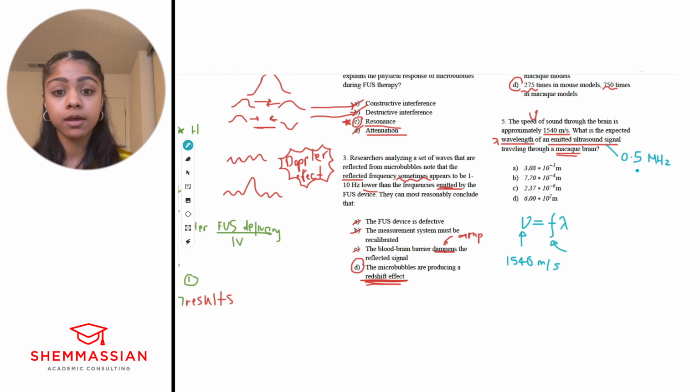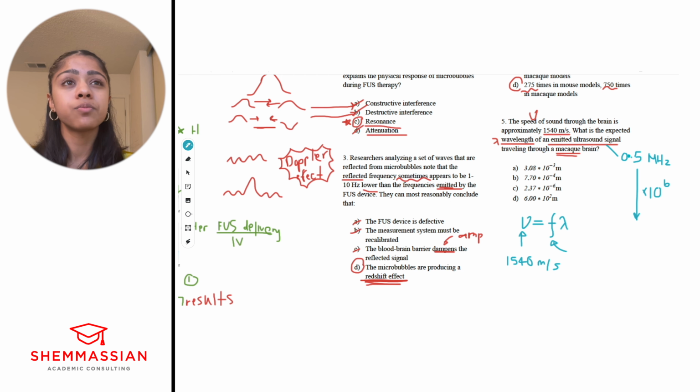So we need to convert that to hertz. How do we convert that to hertz, right? Megahertz is times 10 to the power 6. If you want to do it in scientific notation, if we were to move this one point, we got 5 times. Again, do it in a way that works best for you. This works best for me, so this is how I'm going to write it. So we got 5 times 10 to the power of 5 hertz, right? So this is our frequency, and now all we need is wavelength.